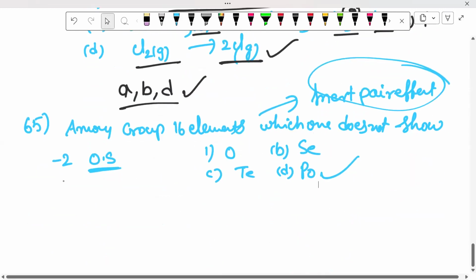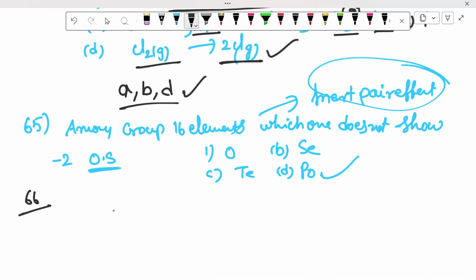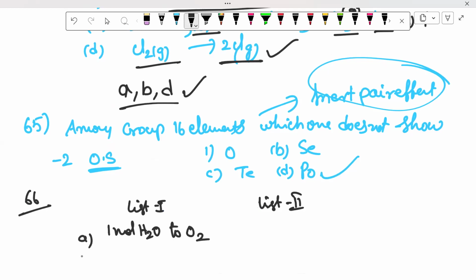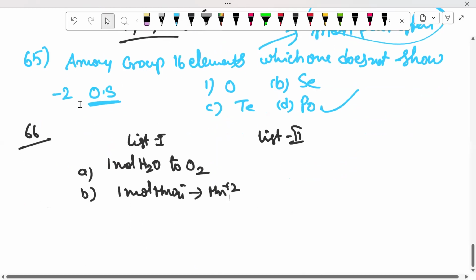Next, 66. List 1 and here it is list 2. The first, 1 mole of H2O. This is a direct book-back question from electrochemistry. Second one, 1 mole of MnO4 minus to Mn plus 2.